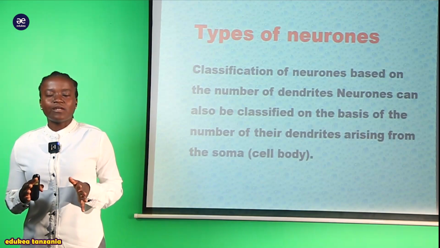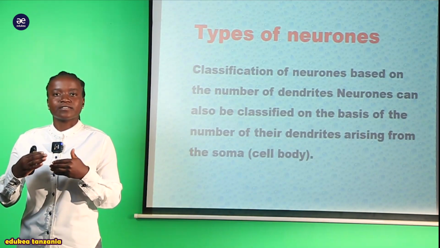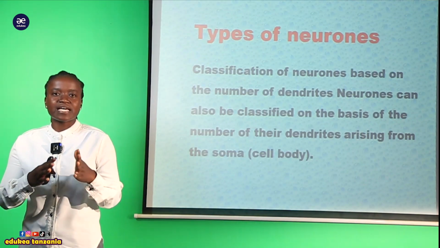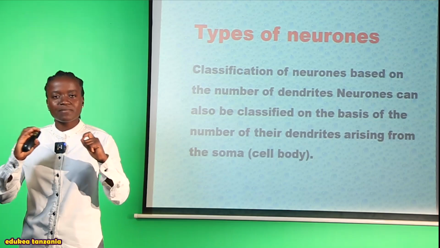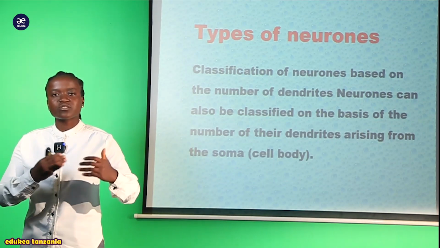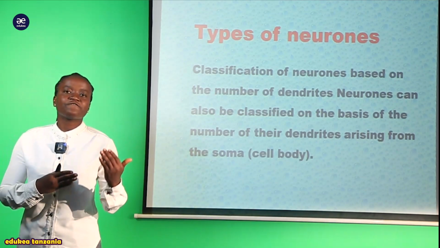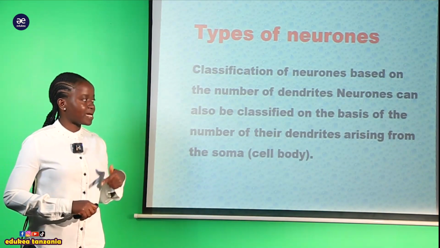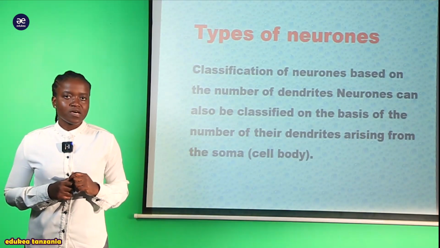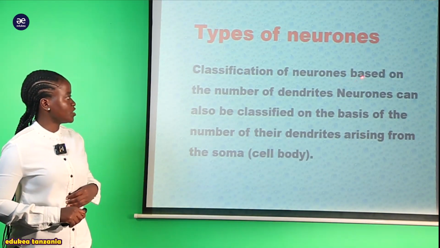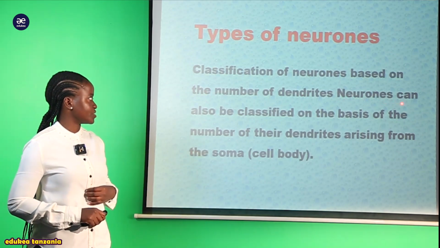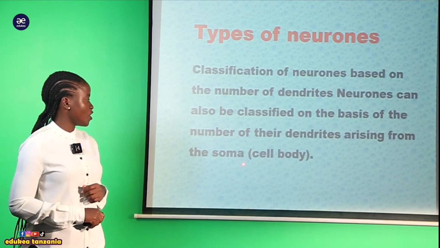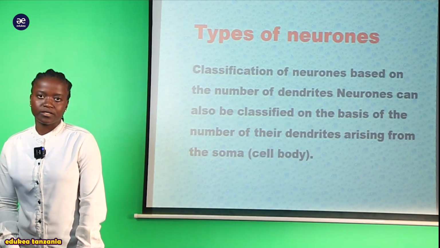The dendrites are located nearby the cell body, or we can say the soma. So pale baada ya soma there are many branches. Zile branches ambazo zinatokea kwenye ile cell body ndizo ambazo tunaziita dendrites. So we have a lot of types of these neurons based on the number of dendrites. Now we can say that neurons can be classified on the basis of the number of dendrites arising from the soma or from the cell body.